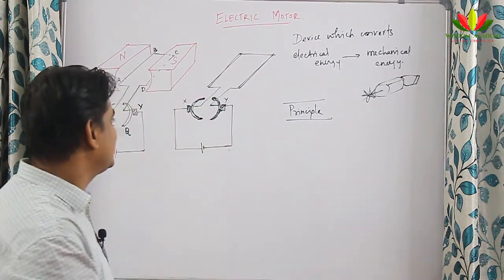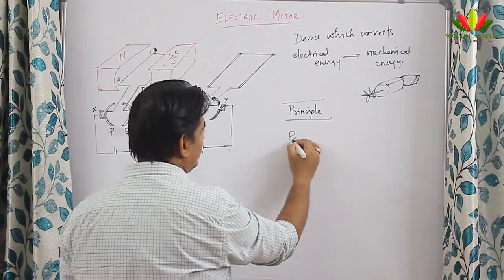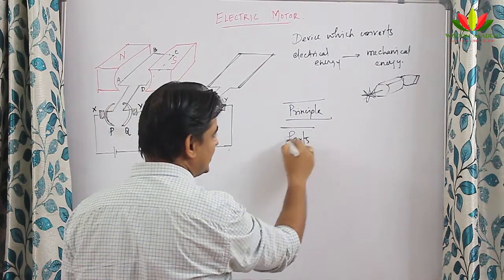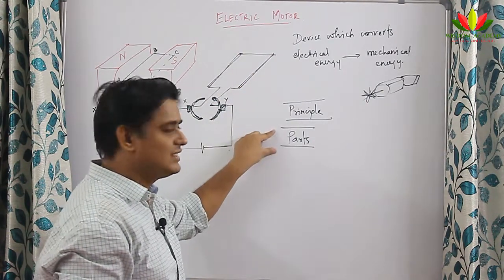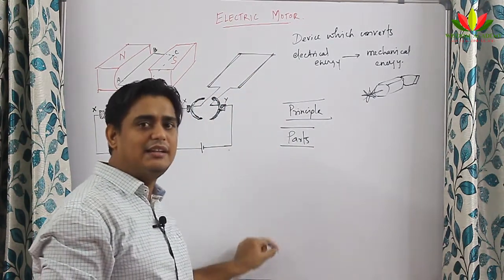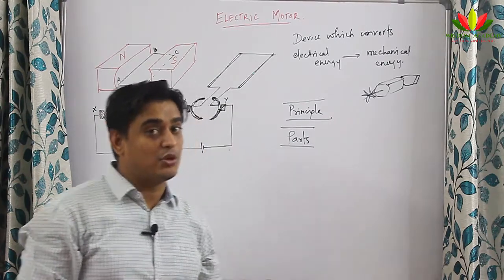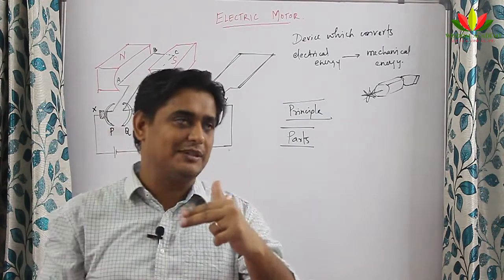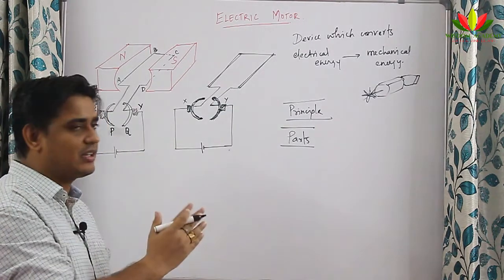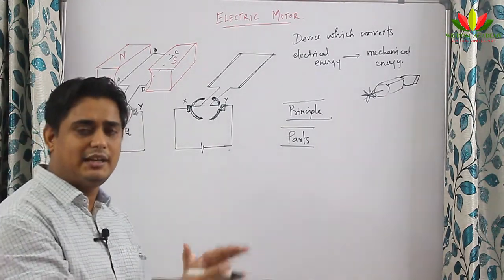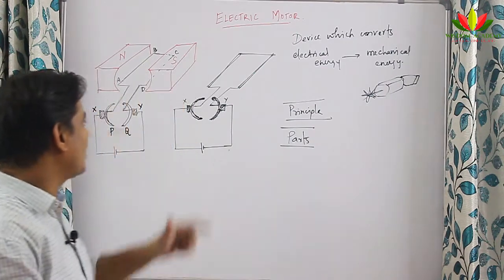So now next thing is parts of electric motor. Whenever this question comes in school examination, you must write what the motor is, what is its principle, what are its parts, what is the working, and then uses. This question may come in board exams also for 5 marks. So you should write all these in sequence: what is a motor, what is the principle of it, what are the parts of it, how it is working, and what are the uses.